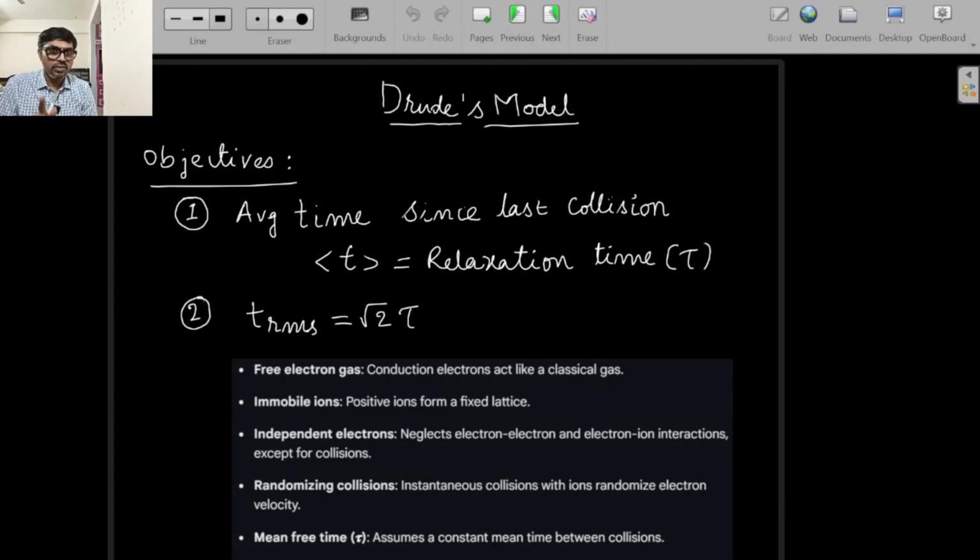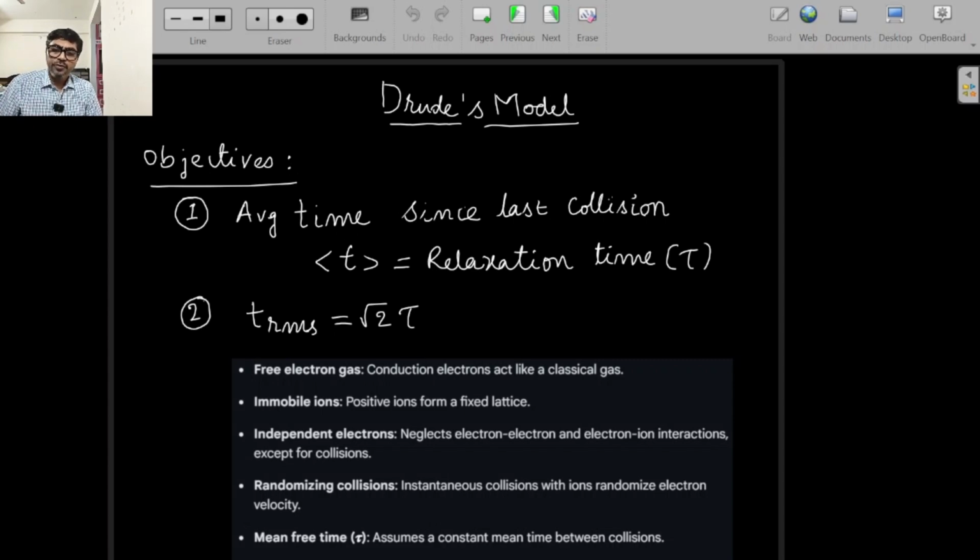So I am going to prove that mathematically, and also the other claim, that the RMS value of time since last collision is going to be root 2 times the mean time. That is also something that I have to prove. So this is going to be mathematically a bit rigorous. Please bear with me. I am sure you will definitely appreciate it.